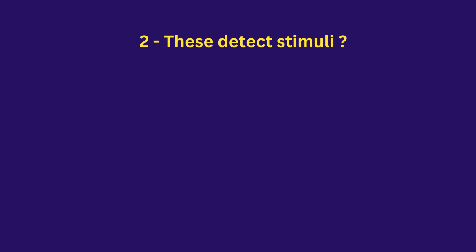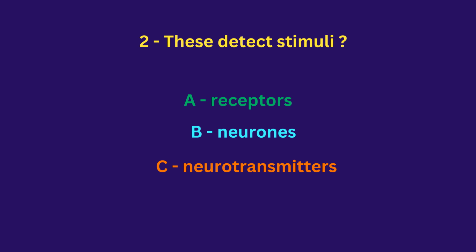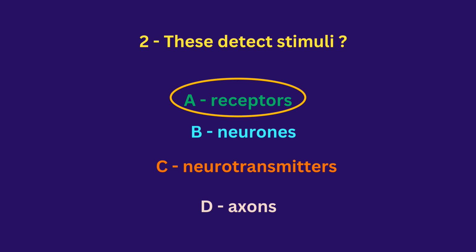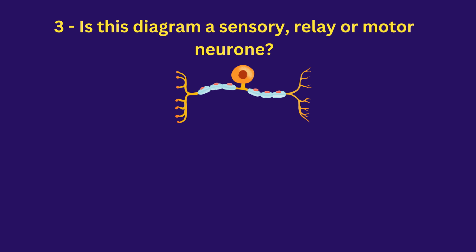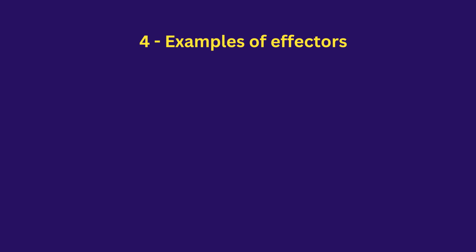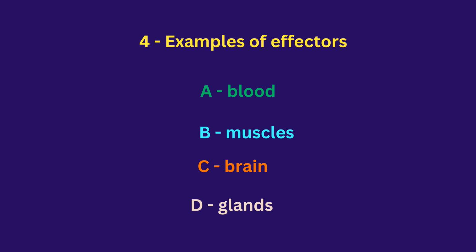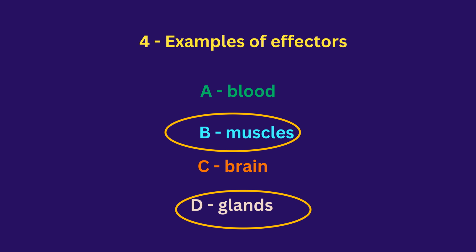These detect stimuli. A, receptors, B, neurons, C, neurotransmitters, D, axons. The answer is receptors. Is this diagram a sensory, relay, or motor neuron? It is a sensory neuron. Examples of effectors. A, blood, B, muscles, C, brain, D, glands. Answers are muscles and glands.